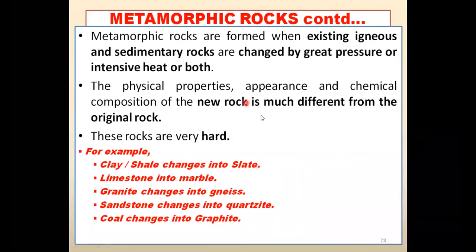Because of this formation, a new type of rock is formed, and it is really a new rock, and it can be a mixture of what, igneous as well as sedimentary rocks. This type of metamorphic rock can be found throughout the earth, throughout the crust of the earth. It can be found everywhere. You can't say that it will be found in any particular position only.